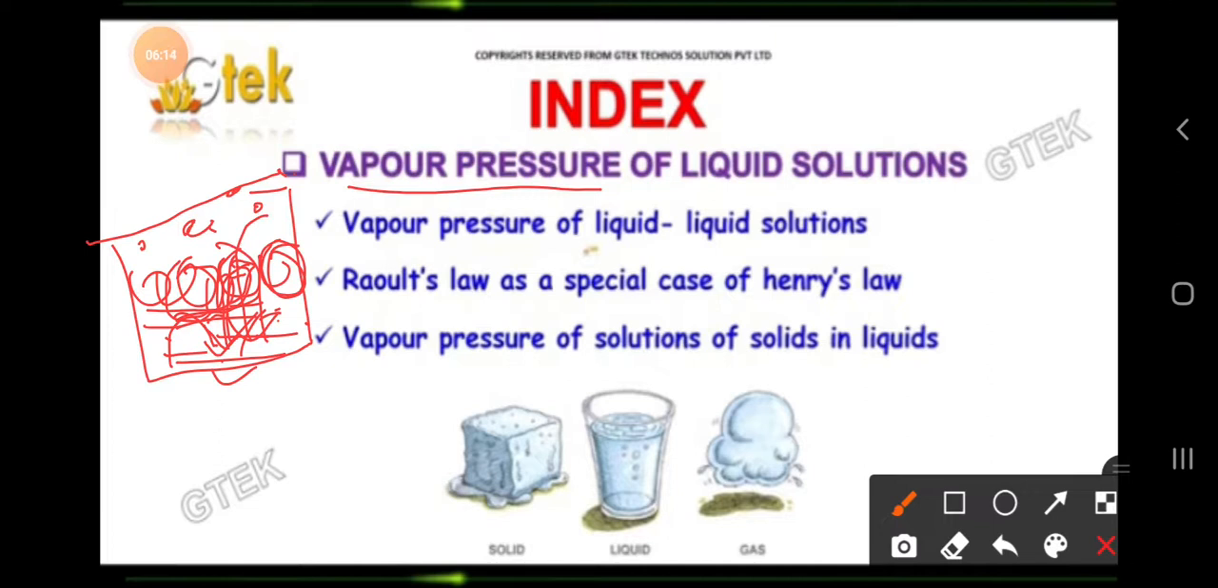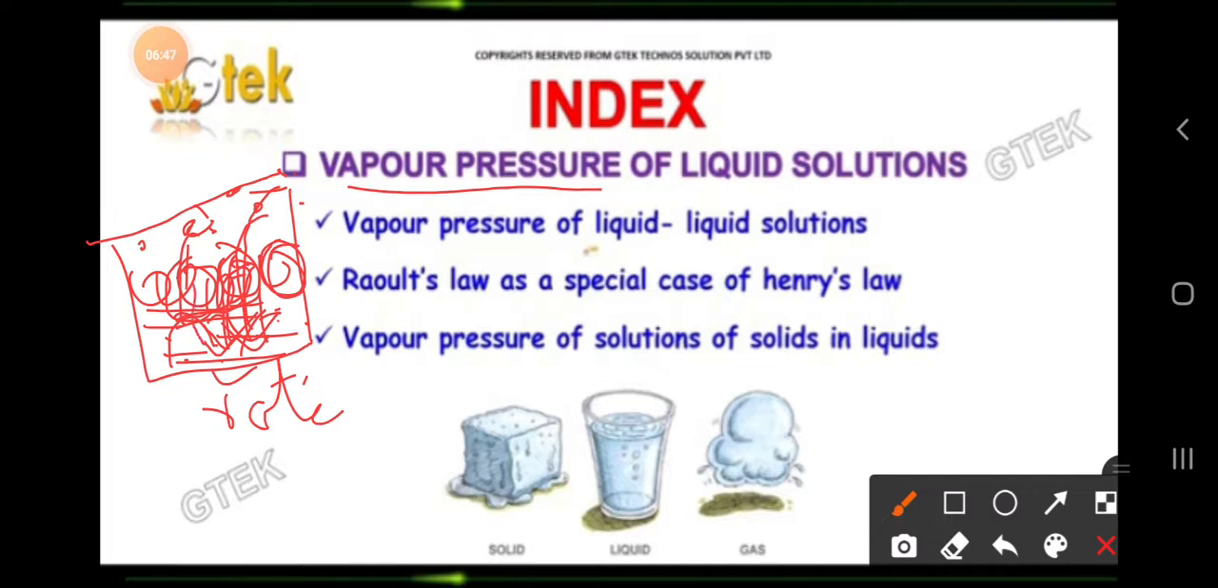So within a second it is going to happen, and that we call the rate. Rate of evaporation is equal to the rate of condensation, meaning the liquid is changing into vapor and the vapor is changing into liquid. Gas changing into liquid we call condensation, and liquid changing into vapor we call vaporization. This happens at the equilibrium position.